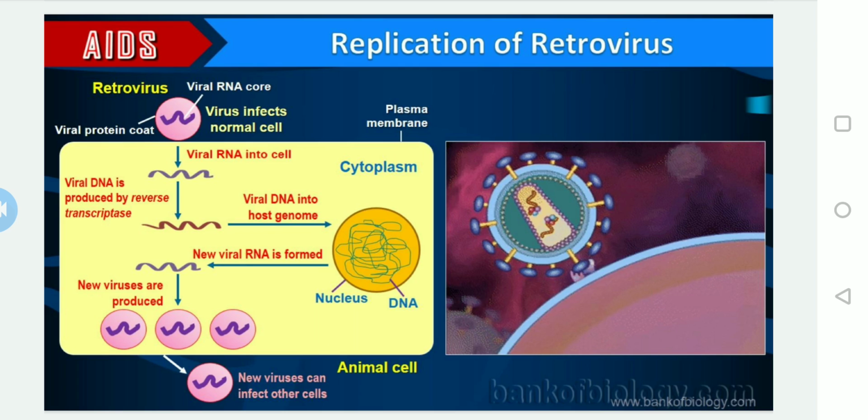So there is a progressive reduction in the number of T helper cells. Due to the reduction of T helper cells, the person starts suffering from multiple infections, like viral infections, fungal infections, even parasites like Toxoplasma. So there are multiple antigens that start infections inside the infected person. Okay, so then what will happen?